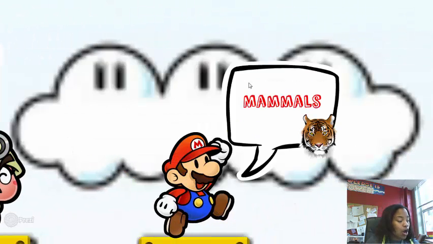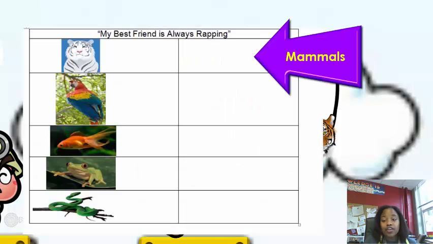The first group is called mammals. Repeat after me. Mammals. Great job. Mammals are warm-blooded, which means their body temperature basically stays the same. They have hair that keeps them warm, and they feed their young with milk from their mammary glands. Some examples of mammals are tigers, whales, horses, humans, and dolphins. Fill that in your notes now.